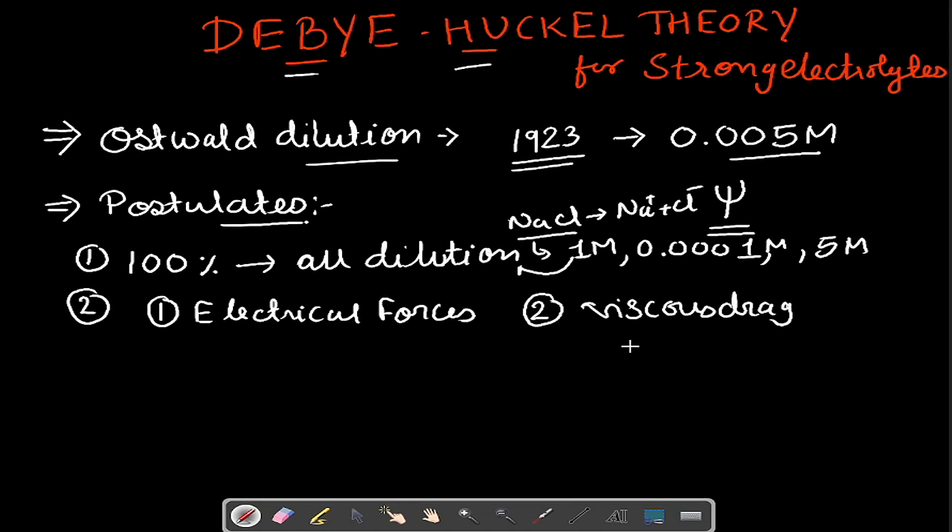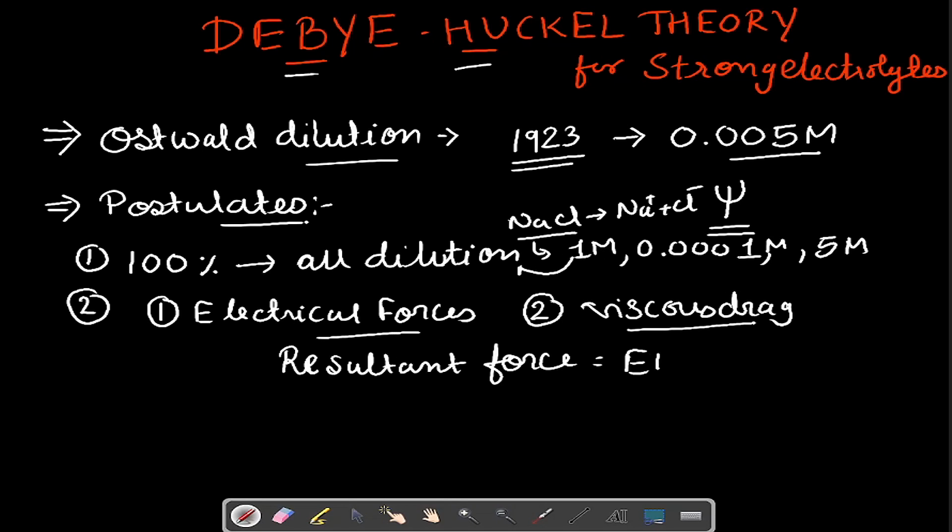This viscous drag will reduce the velocity of the ions, and the electrical forces will increase the velocity of ions, because the more the viscosity, the lesser will be the speed of the ions, and the higher electrical forces will increase the velocity or the mobility of the ions. Hence the resultant force acting on our ion will be the difference of the electrical force and the viscous drag.